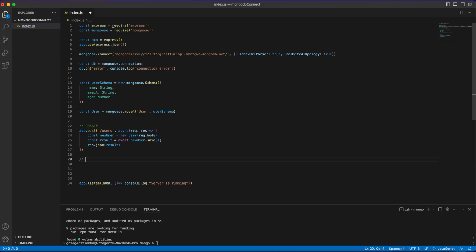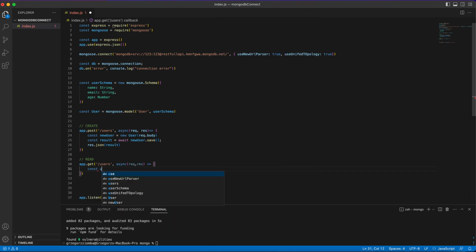The next thing is read. So we'll just get from our users. We can stick to the same naming convention, because we are using other routing possibilities. And of course, we need to make it asynchronous, because we'll be using Mongoose as well. So const users, and right now, to find our users, we need to await User.find.